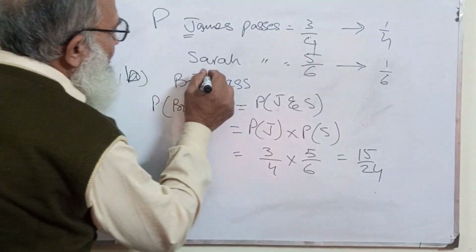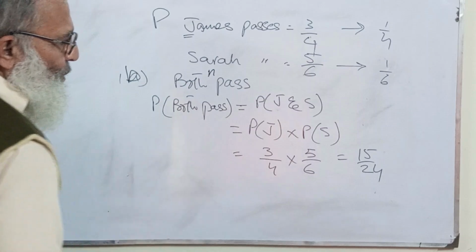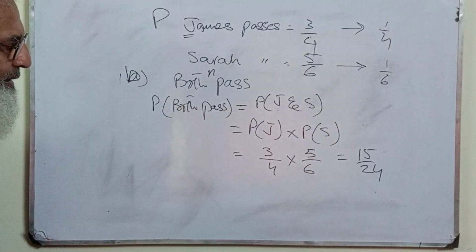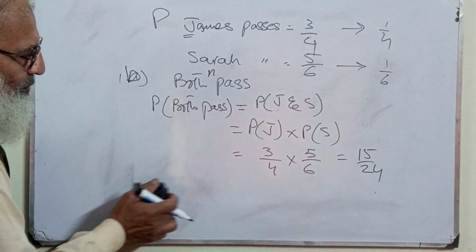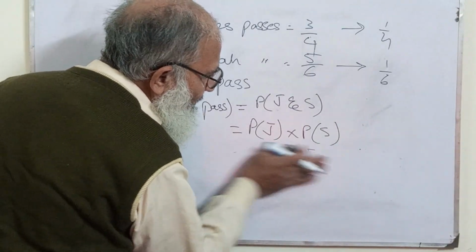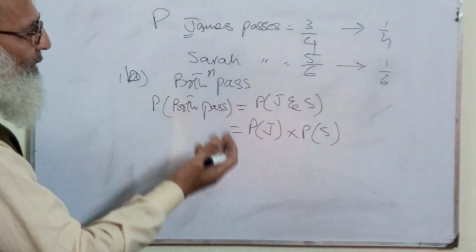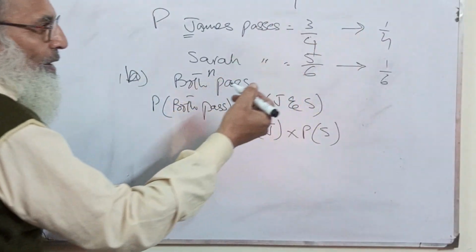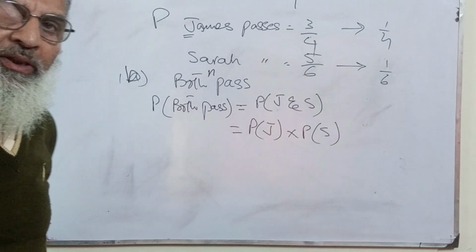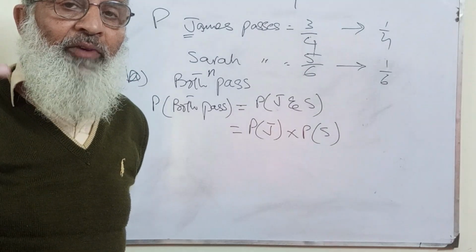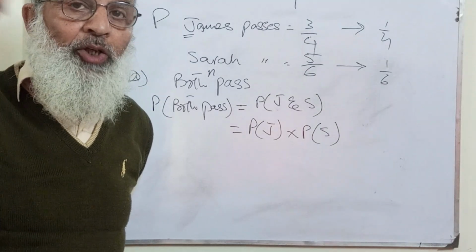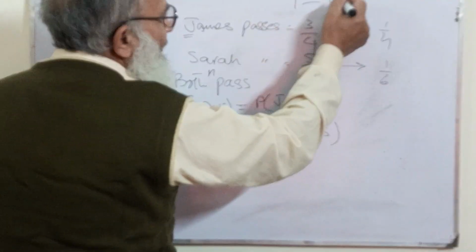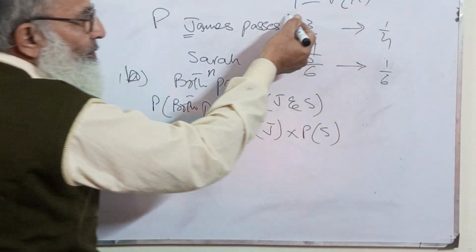Now this is part B, neither pass. The thing will remain like this, but only the figures will be changed. You know that when you say neither, recall in your mind that when I say not, the probability of not happening is 1 minus PA.